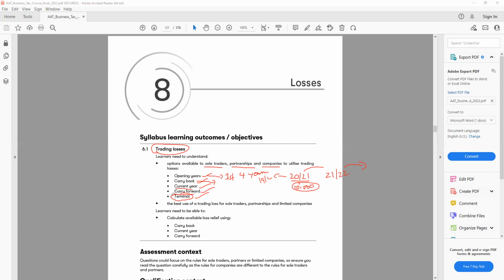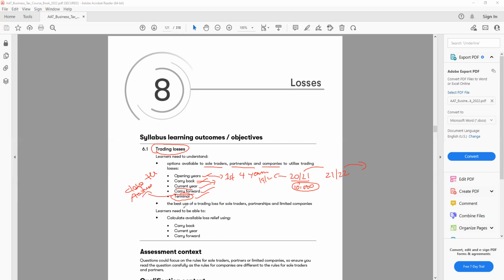Then we have a terminal loss. Terminal loss is all about when the business closes the activity. That means the business is shut down or the business ceases trading. In this case, the final year loss we can offset against the previous years. So you're going to look at the treatment for that.